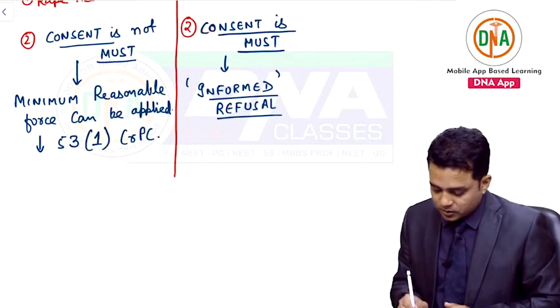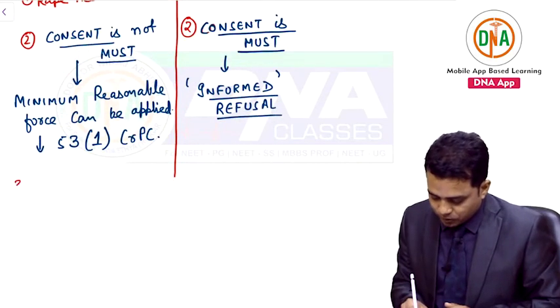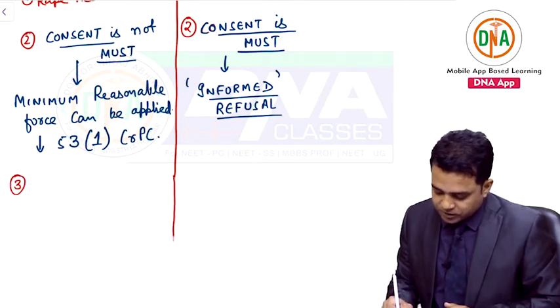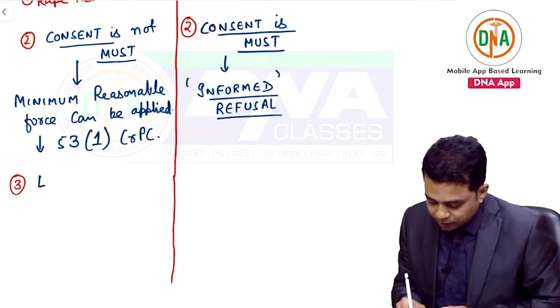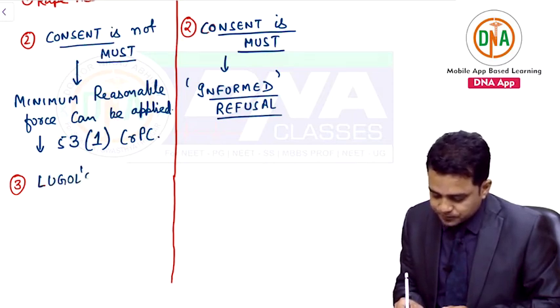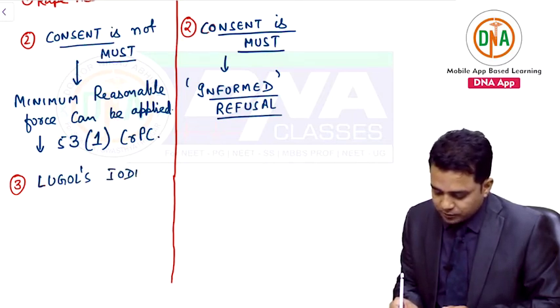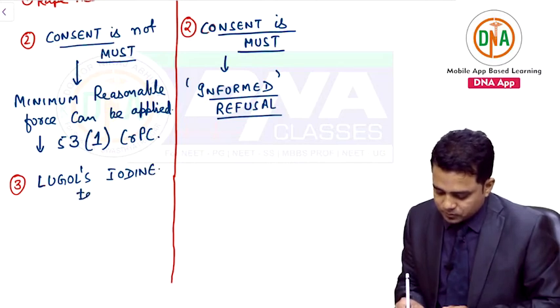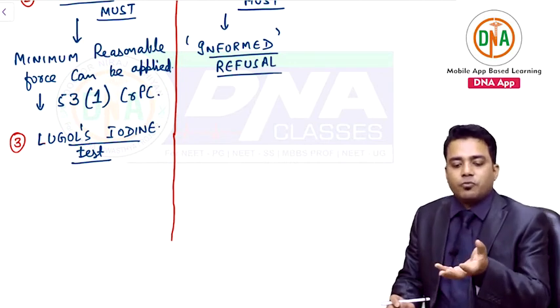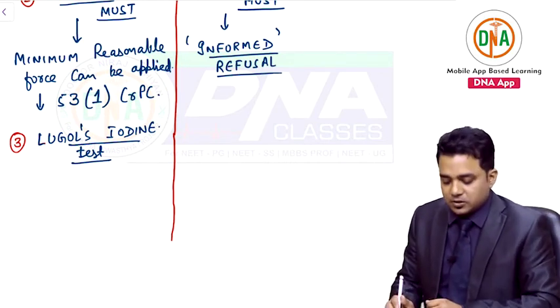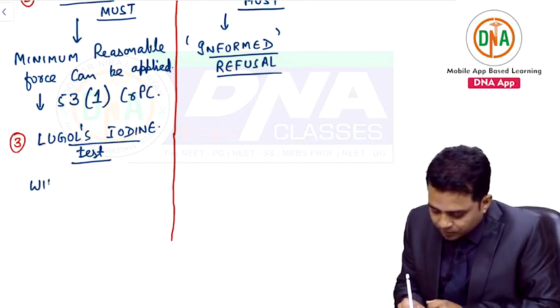Okay. Third important point, for rape accused examination, which test can be used? The answer is Lugol's iodine test. This was asked in your exams. What is Lugol's iodine test? What we do during examination of an accused is, we take a white filter paper.